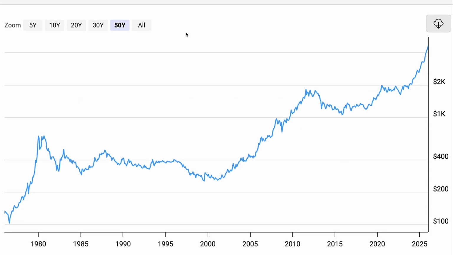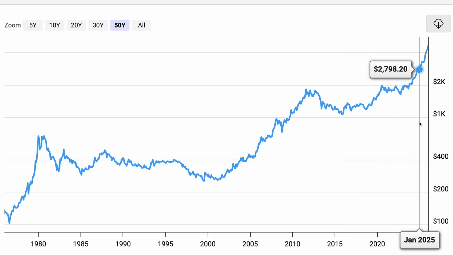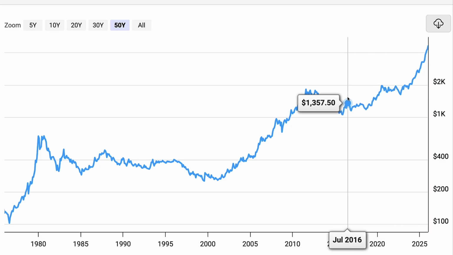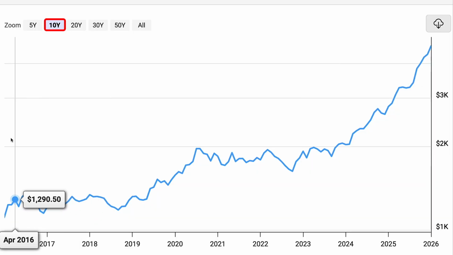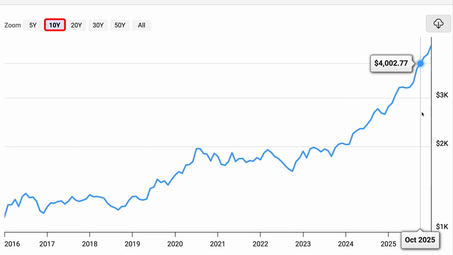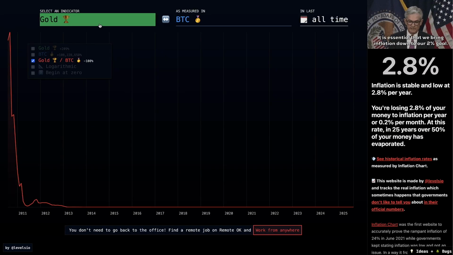You can see it has been going higher and higher over the decades and the years. Here is for example last 50 years from the 70s, and now some beginners might think that hey, investing in gold has been good because you would have made profits. And yes, against US dollar, which has been really weak, beginners might even look at last 20 years and they say hey, gold has been really good, or last 10 years and they look gold has been going higher and higher. But when you put gold against Bitcoin, you notice the reality.